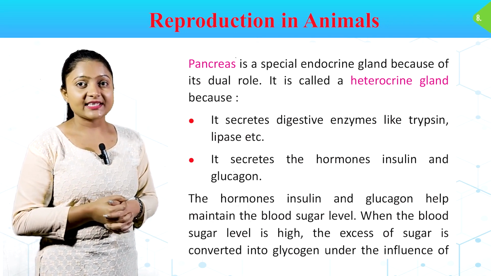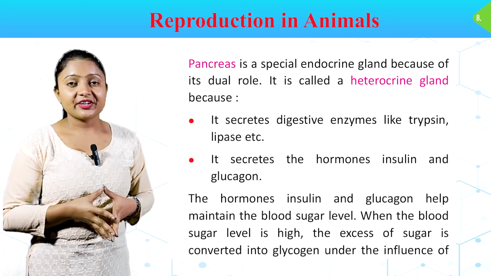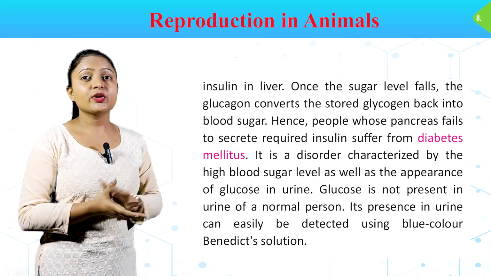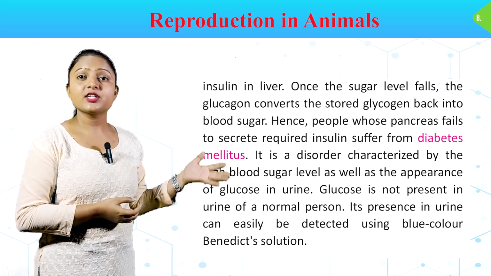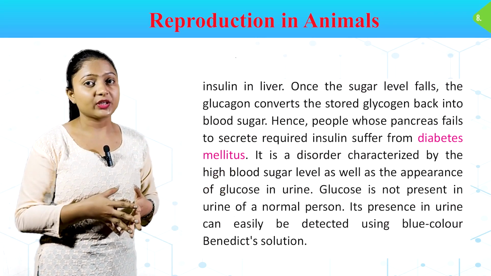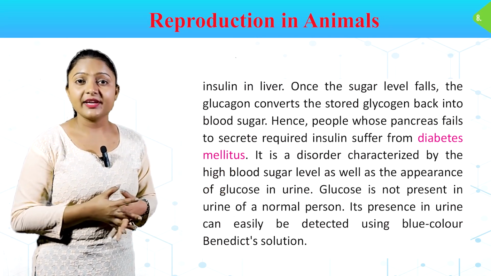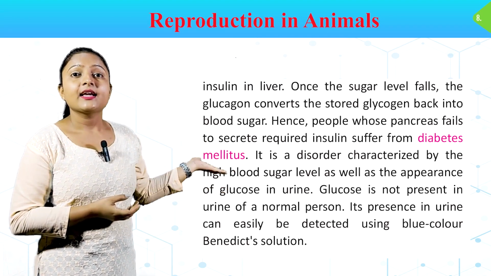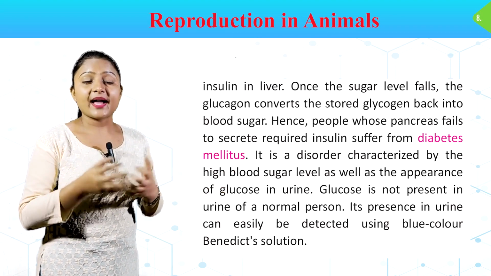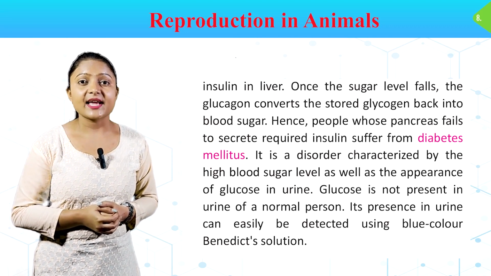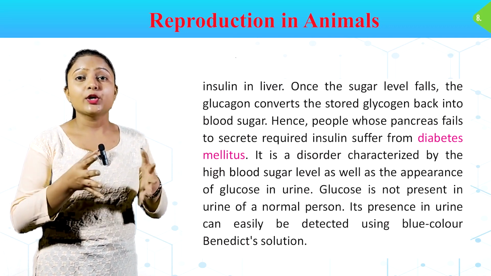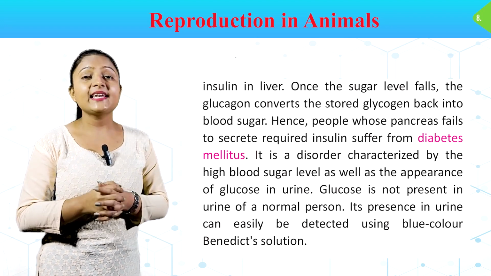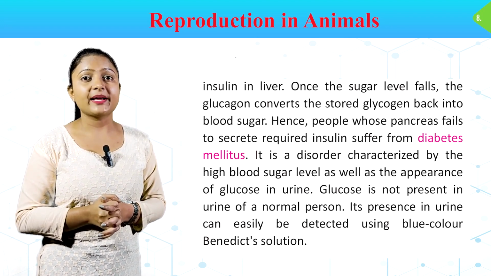When the blood sugar level is high, the excess of sugar is converted into glycogen under the influence of insulin in liver. Once the sugar level falls, the glucagon converts the stored glycogen back into the blood sugar. Hence, people whose pancreas fails to secrete required insulin suffer from diabetes mellitus. It is a disorder characterized by the high blood sugar level as well as the appearance of glucose in urine. Glucose is not present in urine of a normal person. Its presence in urine can easily be detected using blue color Benedict solution.